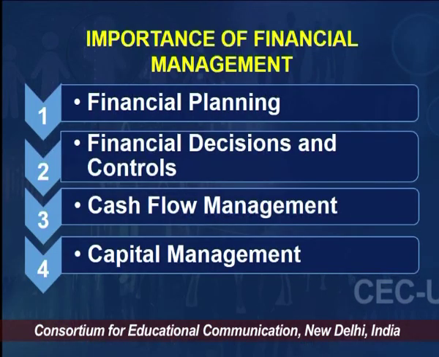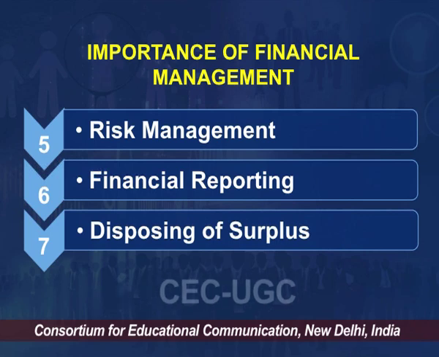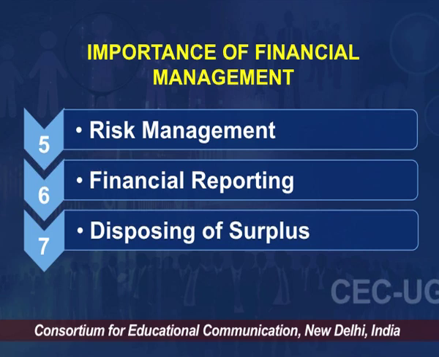So, how to maximize the return on the capital which has been invested by shareholders or by promoters, right. Capital management becomes effective through the financial management function, because we have tools to assess, we have the time value of money concept, we have risk and return assessment, we have risk adjustment factors available. So we use many such techniques to utilize the available capital to the best. The fifth point is risk management, the sixth point is financial reporting, and the seventh point is disposing of surplus.